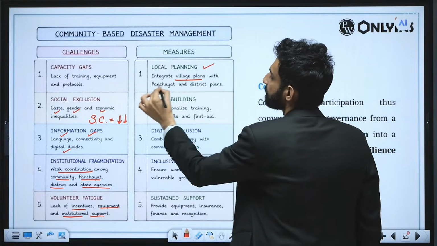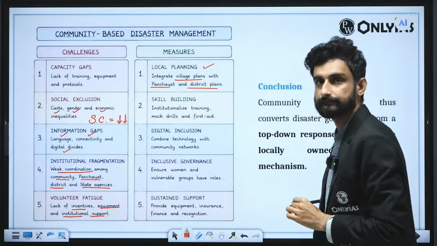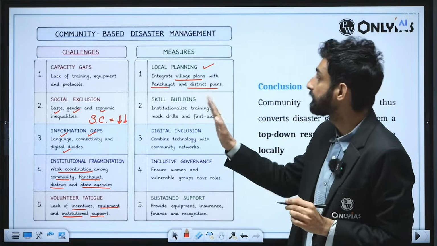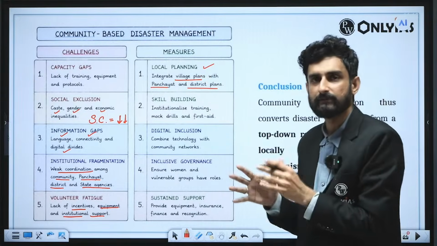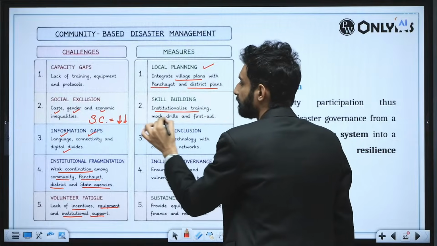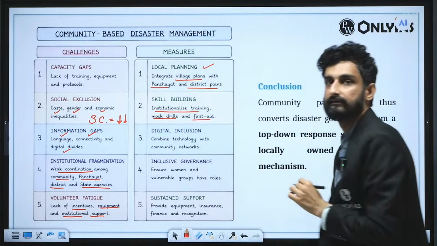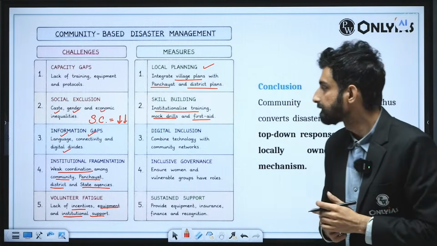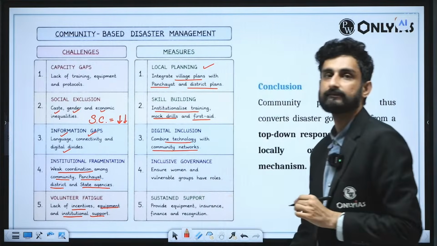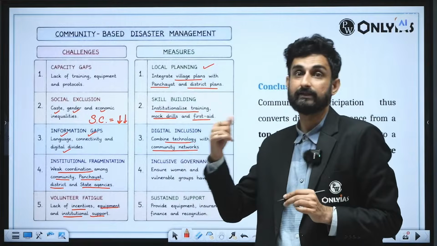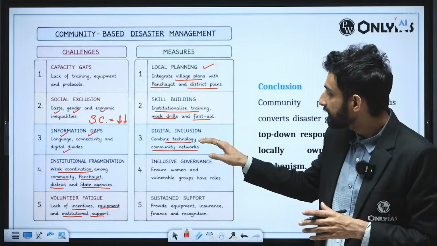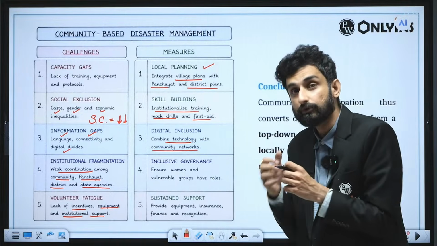Then measures, again local planning: integrate village plans with panchayat and district plans. So even at the decentralized level, we should integrate the village plans with the district plans of disaster management. Then skill building, institutionalized training, mock drills and first aid multiple times within a year. Then digital inclusion, combine technology with community networks. Like we have seen an alert message which was started by the Ministry of Earth Sciences. So that kind of technology integration should be given.